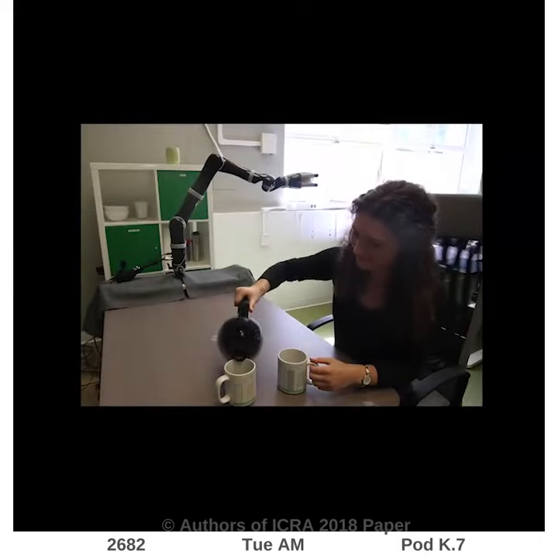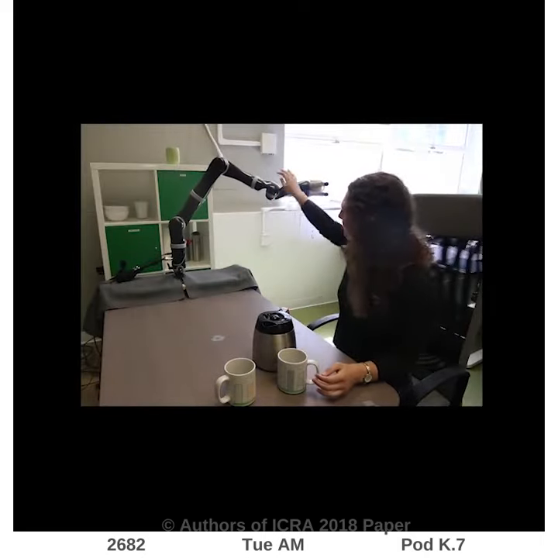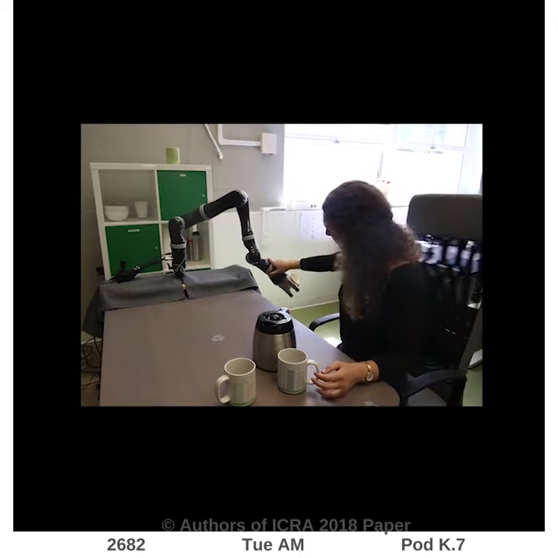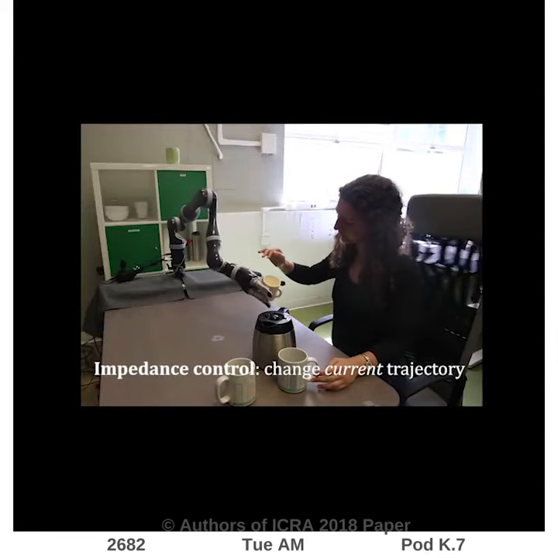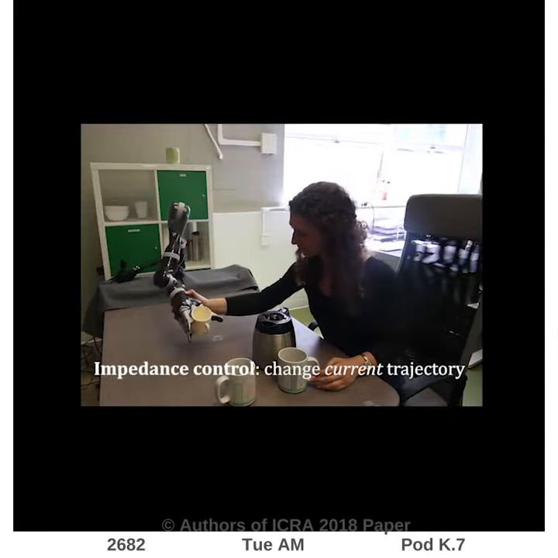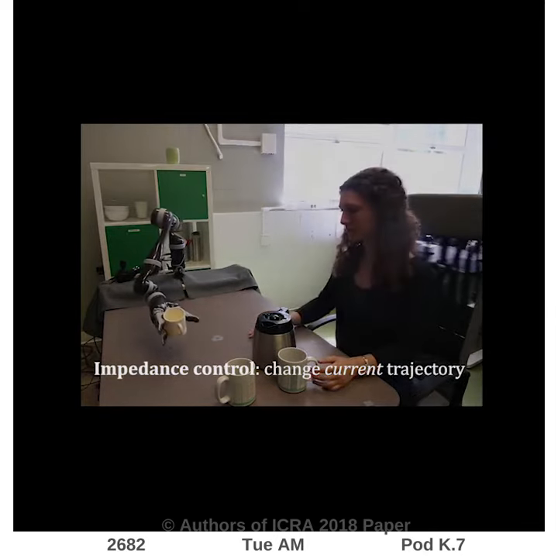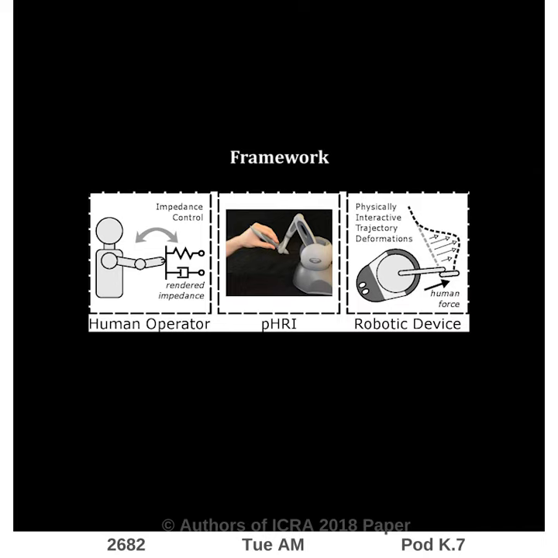Robots are increasingly working in collaboration with humans. Traditionally, we use impedance control so that the human can safely interact with the robot. Impedance control also lets the human compliantly adjust the robot's current trajectory. But, importantly, impedance control alone does not let the human change the robot's future behavior through physical human interactions.